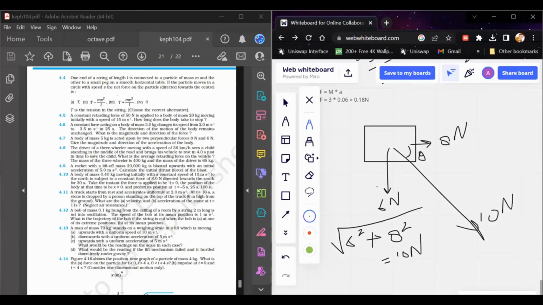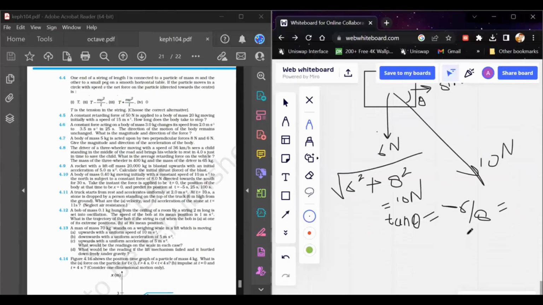If you define this angle theta, then tan theta is equal to perpendicular upon base. So this is perpendicular and this is base, so 6 by 8. So theta rounds off to 37 degree, I think, because tan 37 is equal to 3 by 4. So that's it.